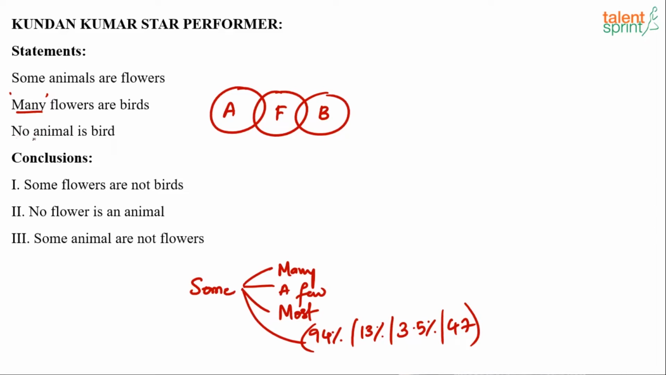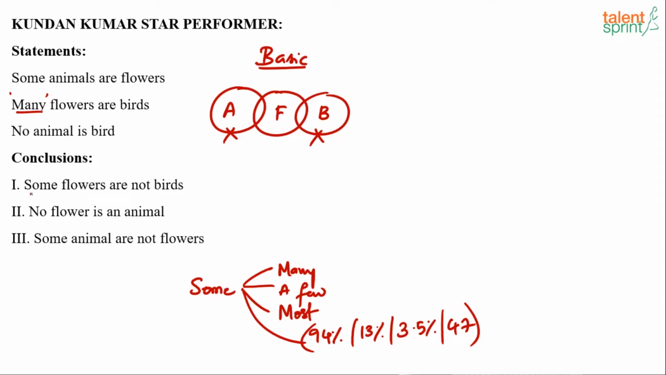And the last statement is no animal is bird. I think we've got animals and birds in the diagram already, and no animal is a bird is also satisfied. Animals and birds do not touch each other. So here's the basic diagram. Simple. Some animals are flowers, indicated by this intersection. Many flowers are birds, which is some flowers are birds, indicated by this intersection. And no animal is a bird. These two cannot touch each other. Let's now look at the conclusions.